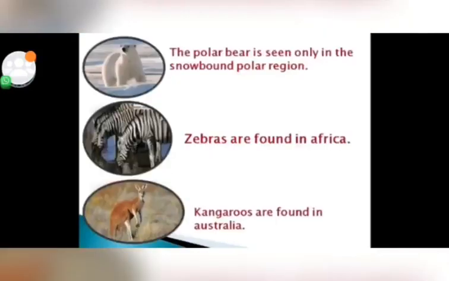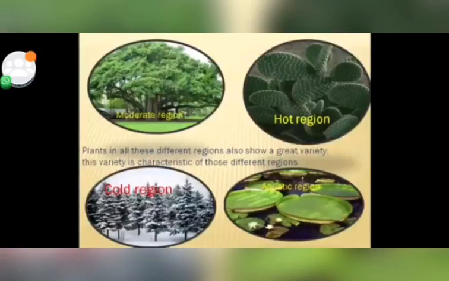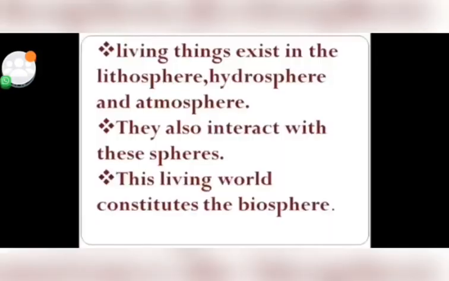The polar bear is seen only in the snow-bound polar region. हमारे यहाँ पे दिखता है क्या? नहीं. Zebras are found in Africa and kangaroos are found in Australia. You can see here that plants of these different regions also show great variety, and they are the characteristics of those different regions. Where there is water, we can find these floating plants. Cold region में conical trees. So all these things we see.